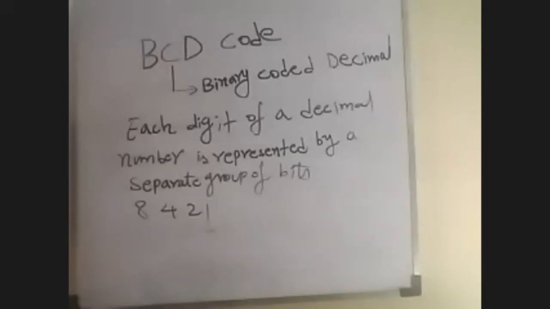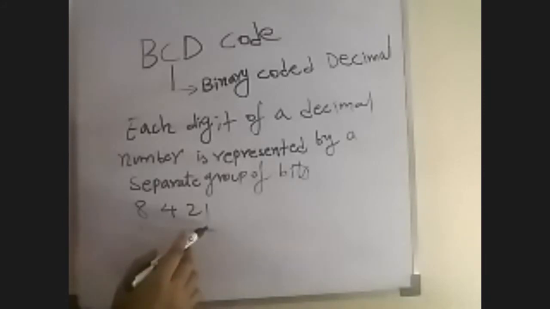This means that bit 3 has weight 8, bit 2 has weight 4, bit 1 has weight 2, and bit 0 has weight 1. So the bits are numbered 0, 1, 2, 3.